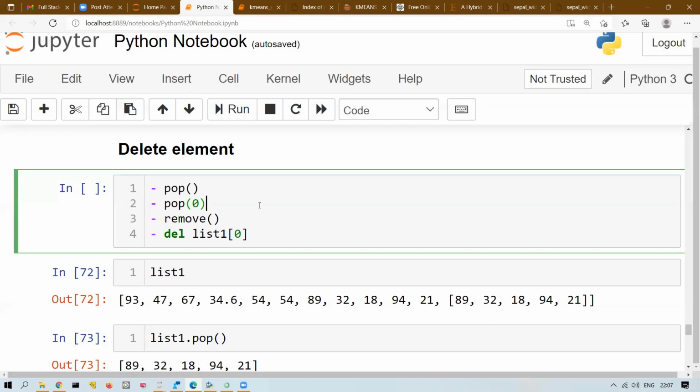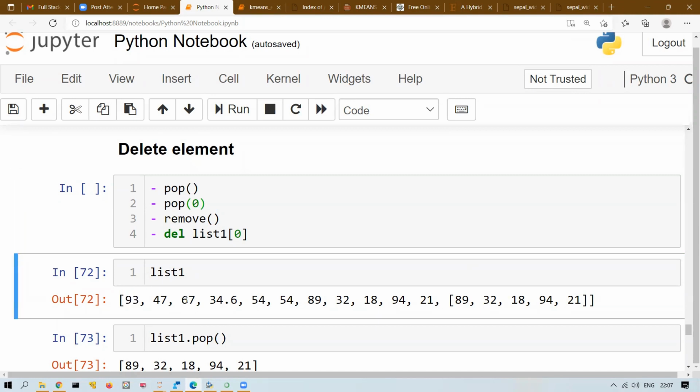Are you getting it? I think we have already seen slicing. Only one thing we have not seen, that is double colon. Double colon means step size: 2, 3, 4 count, if you want to skip and then select. For example, 93 I want to select, 67 I want to select, 54, 89, 18 I want to select. How to do that?